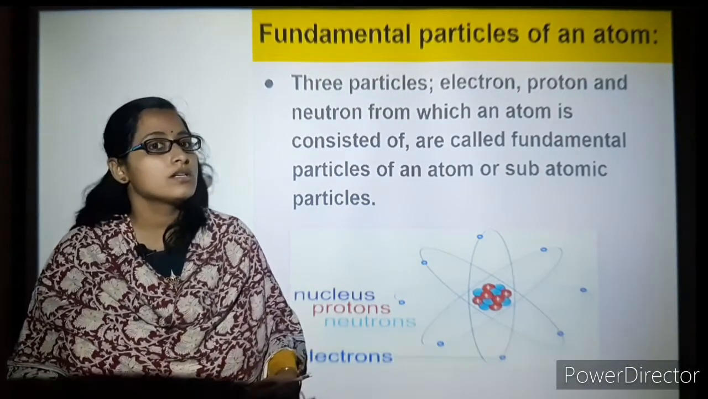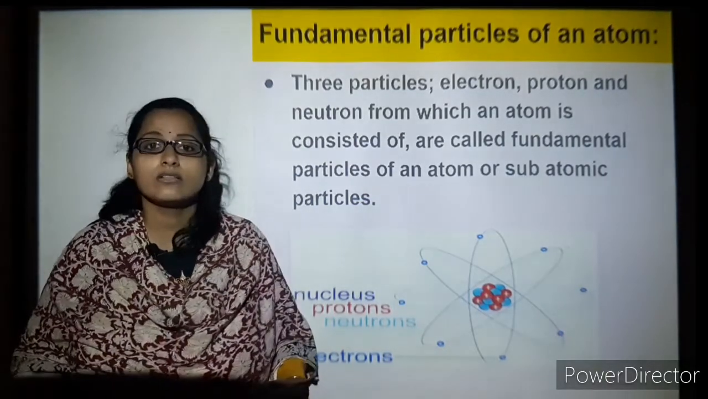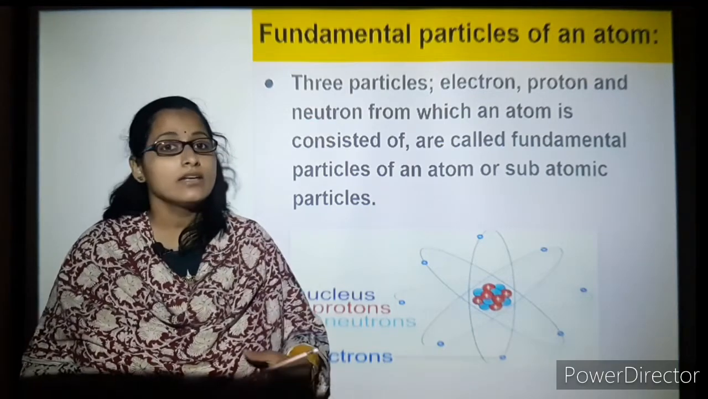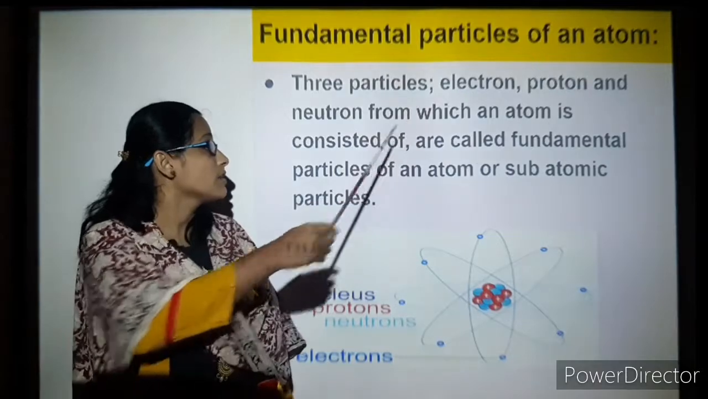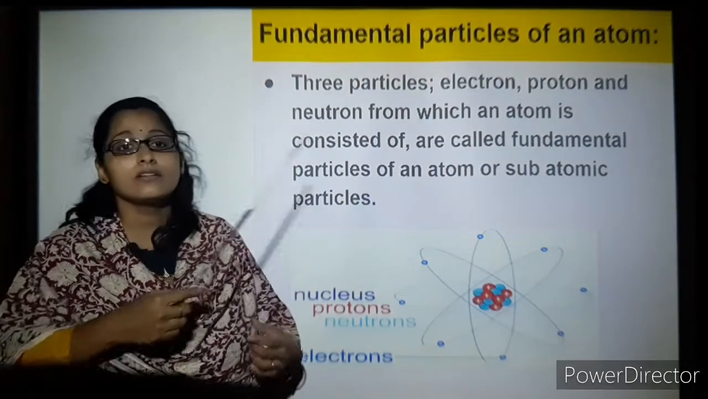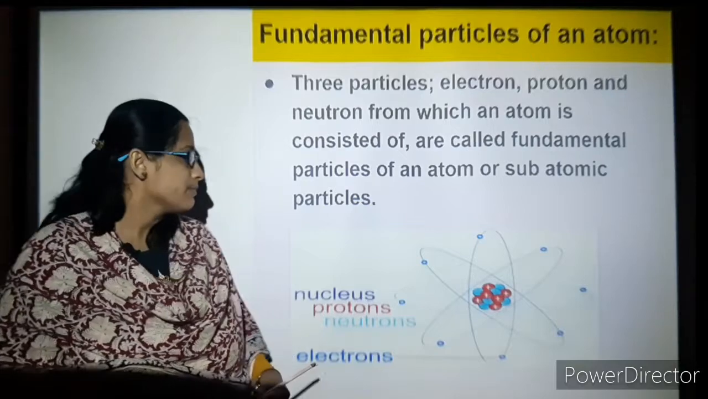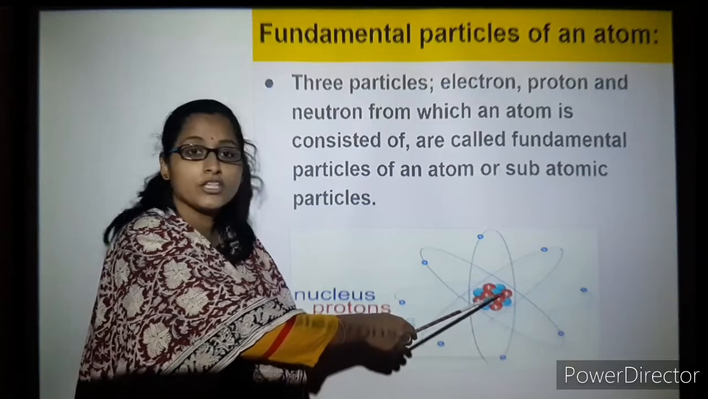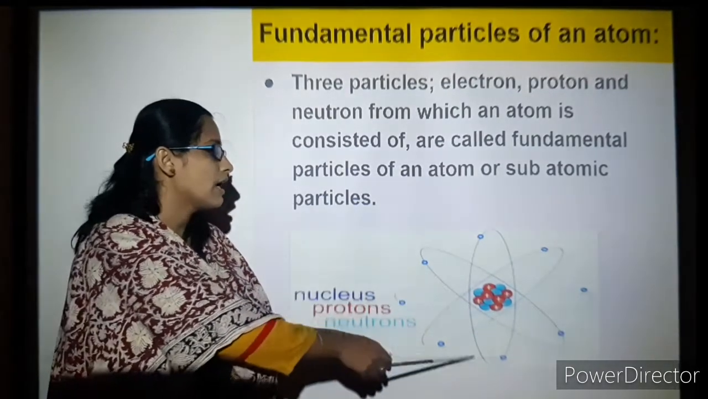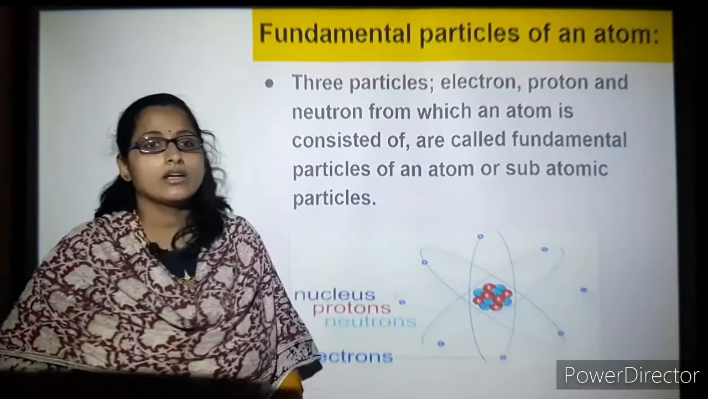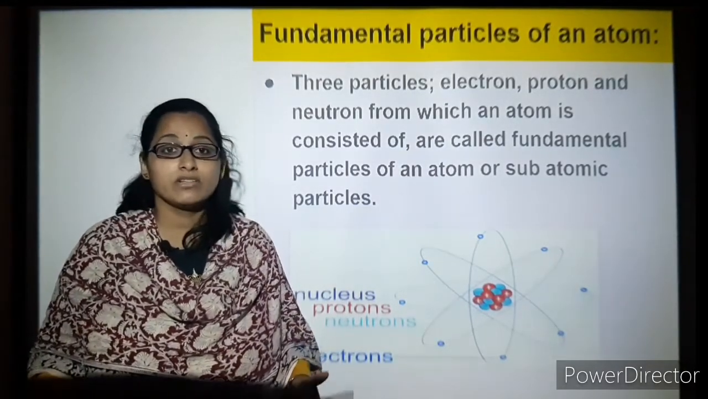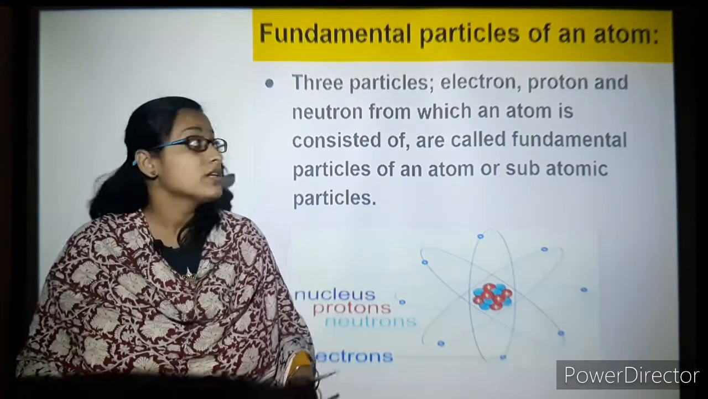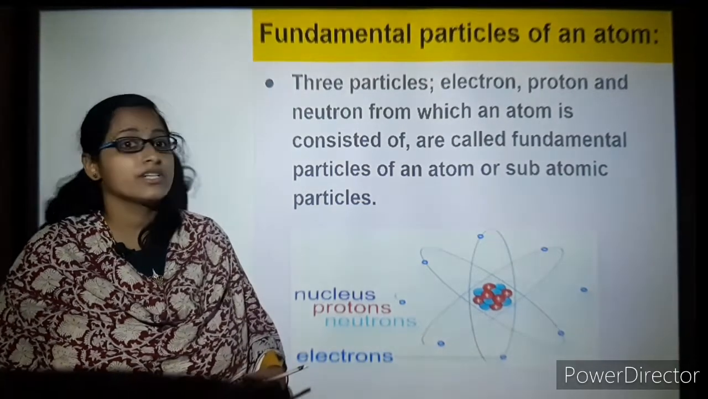Before that we should understand the distribution and fundamental particles of an atom. We know that an atom consists of electrons, protons and neutrons. These are called the fundamental particles of an atom. Neutrons and protons are present in the nucleus of an atom, and revolving around it are the electrons. Electrons are negatively charged, protons are positively charged and neutrons are neutral, having no charge. Let's understand them one by one with respect to the scientists.